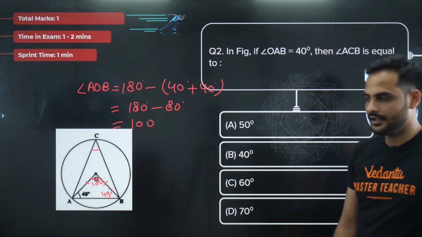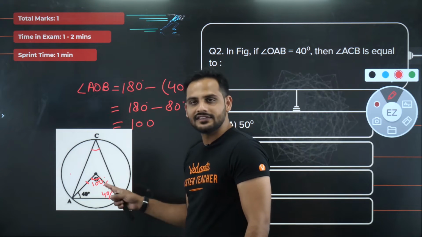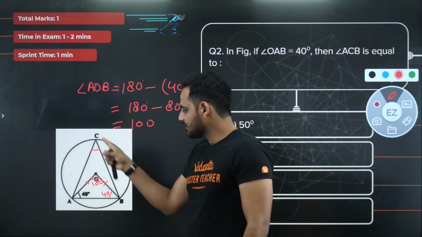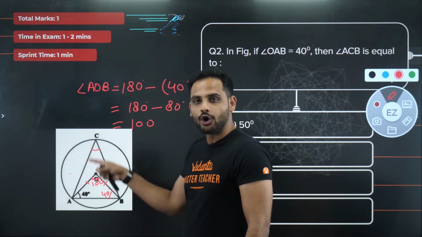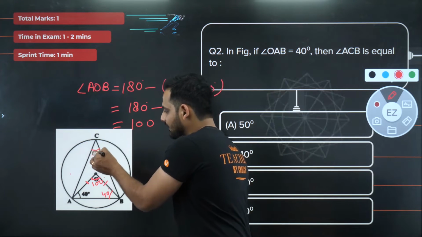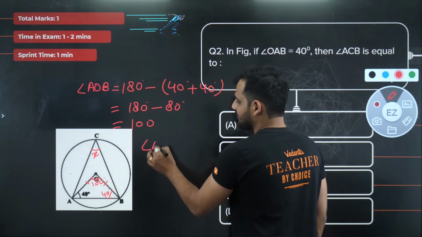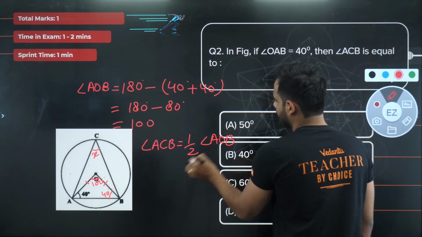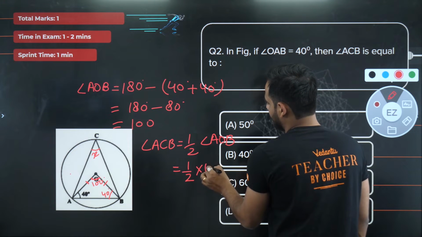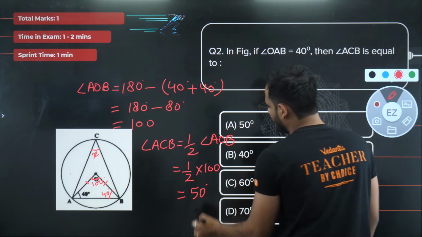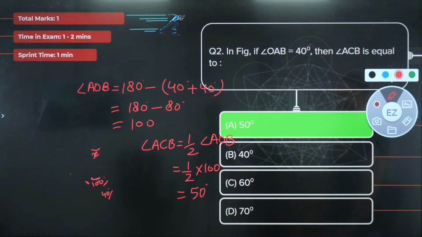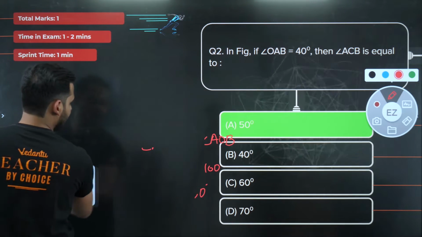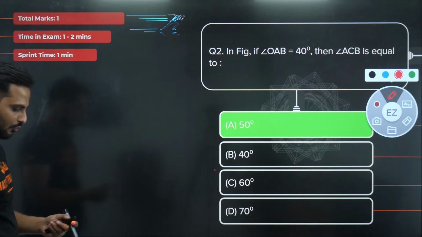Now see carefully. Angle AOB is the angle subtended by chord AB at the center, and angle ACB is the angle subtended by this chord at the circumference. So we know that angle ACB will be half of the angle at the center, which means half of 100 degrees, that is 50 degrees. So the correct answer is option A, 50 degrees. Simple. Let's move to more difficult questions.